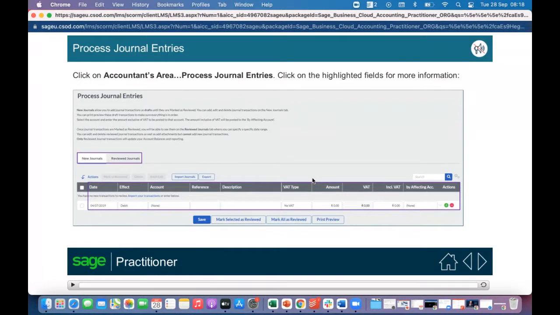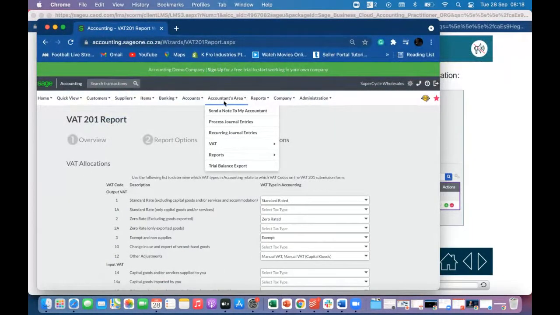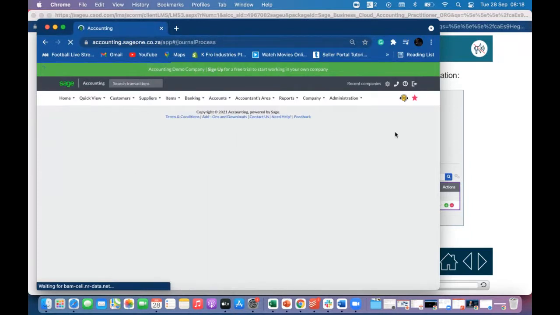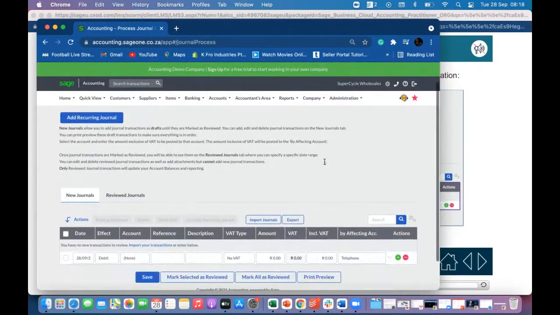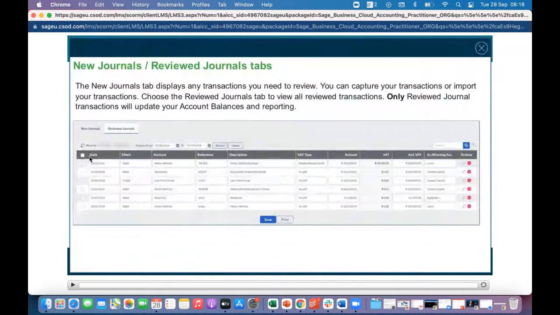So how do we get to processing your journal entries? We go to accountant area, process journal entries. Simple as that. And there you can see the very screen that we are looking at here in the slides is the very screen that we have just come from. All right. So here, let me click here.